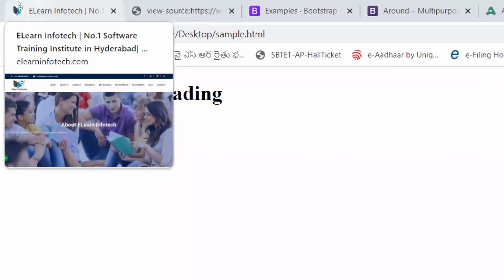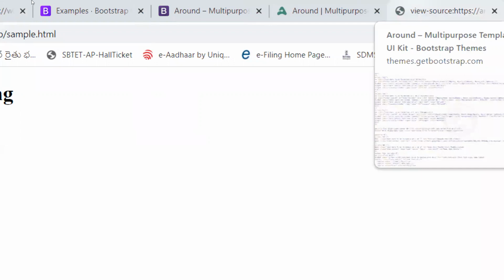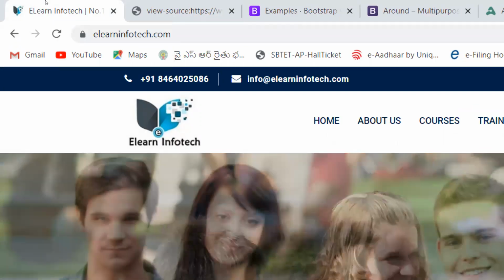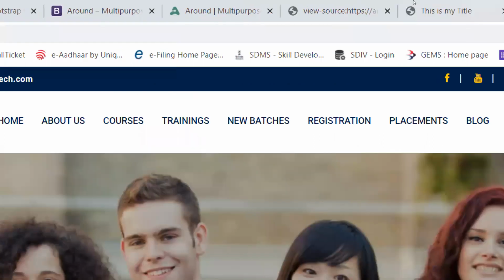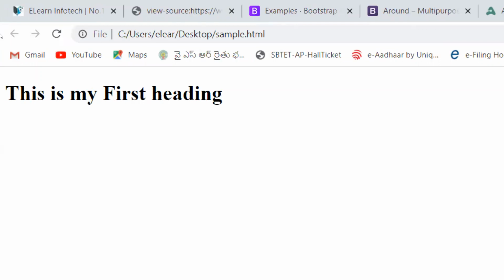But there is some icon missing. You can learn step by step. But here, if you check a professionally designed website like ELearn InfoTech, and we just started as a beginner, we have also written the same title. Cool. So within 20 or 30 minutes, in the demo itself, you learn how to write the title. Once you join the course, you learn everything step by step. So you will become a pro.